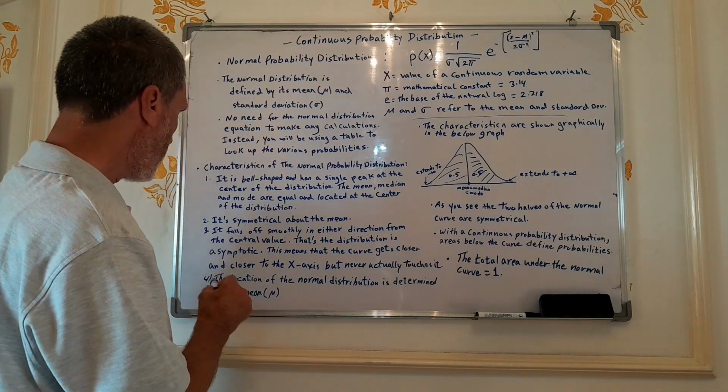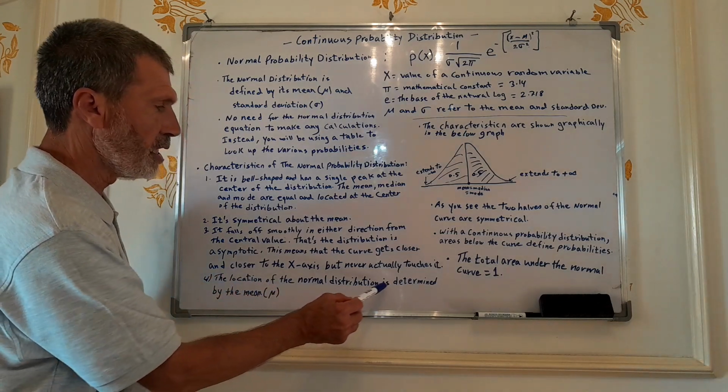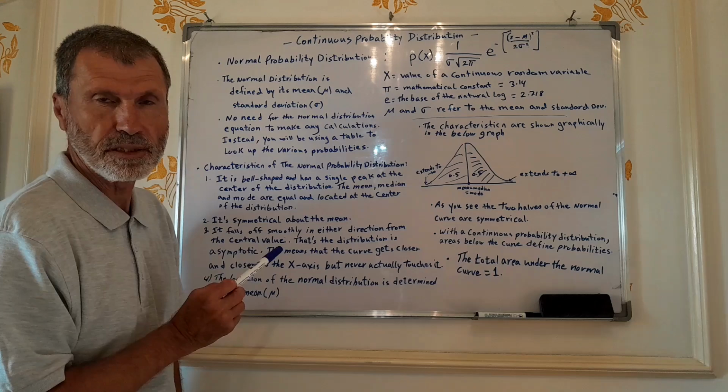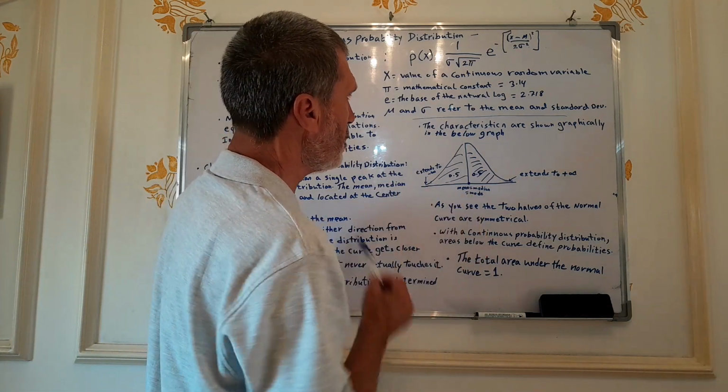And the fourth characteristic is that the location of the normal distribution is determined by the mean. The location of the normal distribution is determined by the mean.